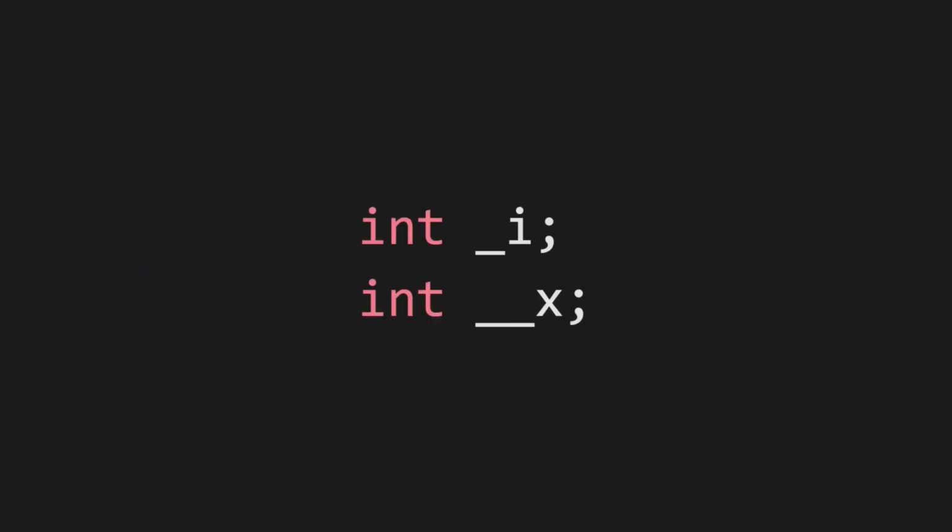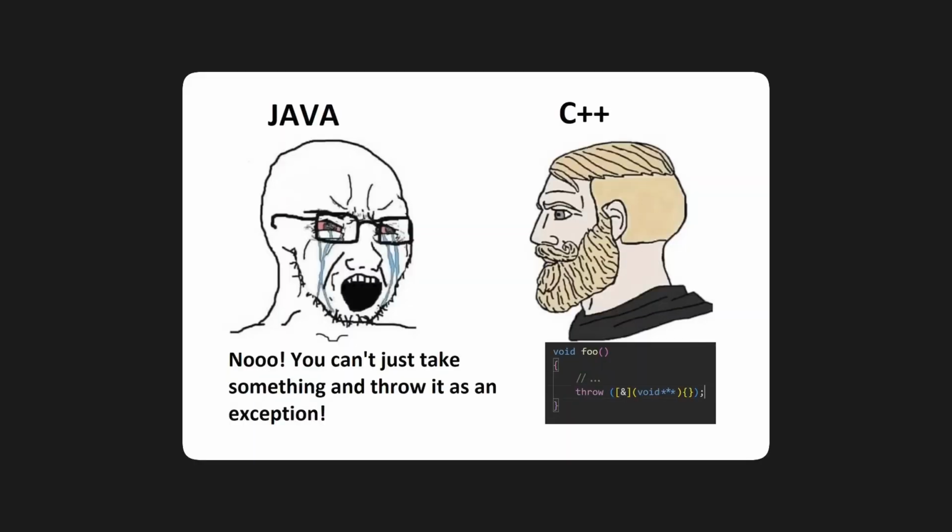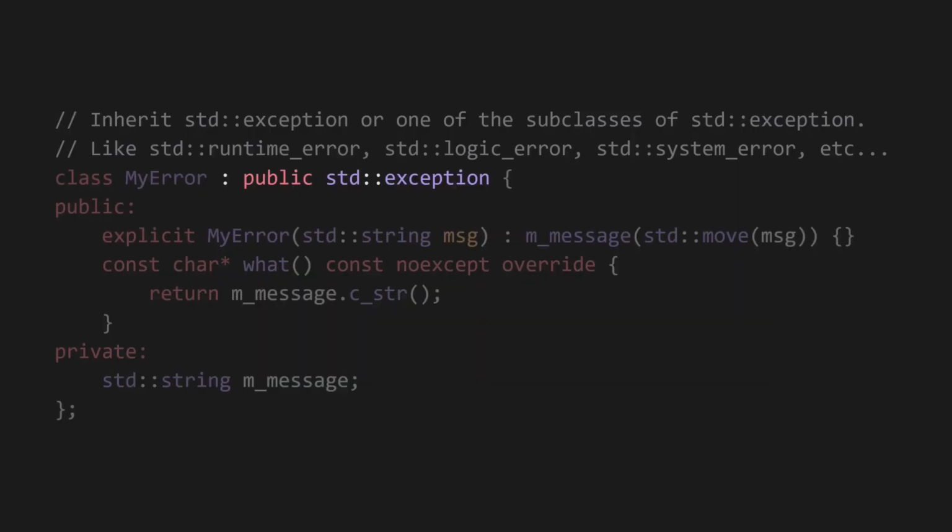9. Never prefix your variables with an underscore, because that's reserved for the implementation details of the standard library and the compiler. 10. In C++, anything can be thrown as an exception. You can throw a number or a string if you want, but don't actually do this. And if you're writing custom exceptions, it's best practice to make them inherit from std::exception. So try not to forget that.